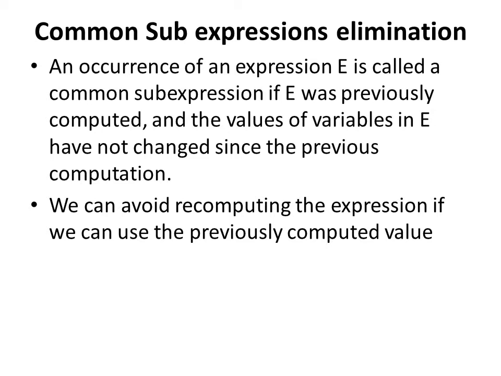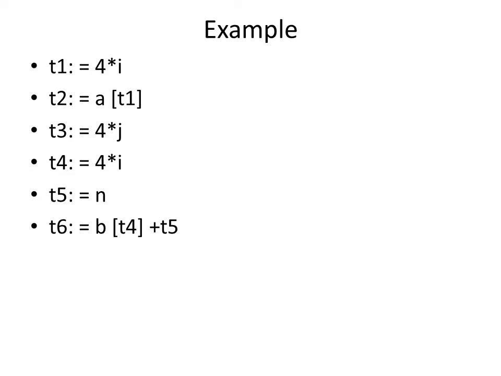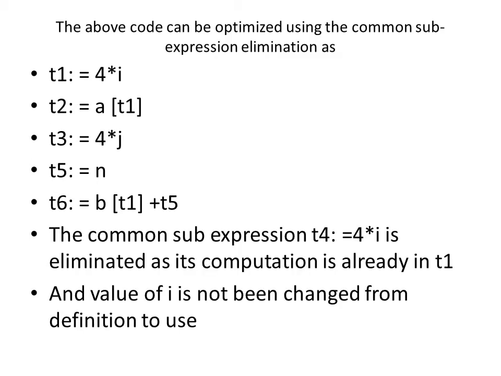Example for that: T1 = 4 * I, T2 = A[T1], T3 = 4 * J, T4 = 4 * I, T5 = N, T6 = B[T4] + T5. See, the 4 * I value is assigned to both T1 and T4. So T1 and T4 both take the 4 * I value. Now any one can be eliminated.